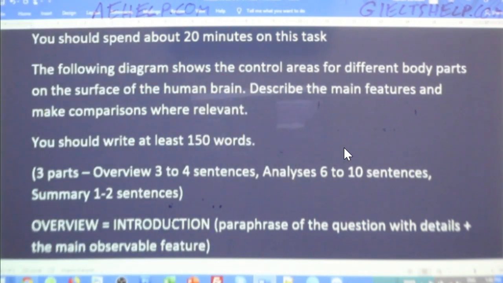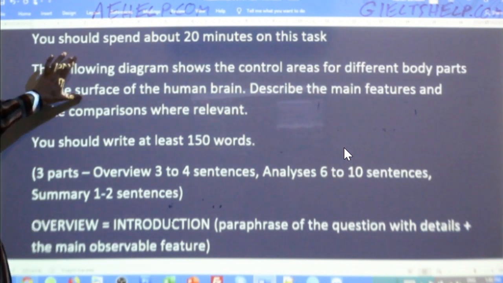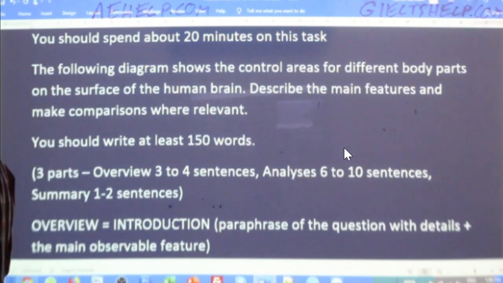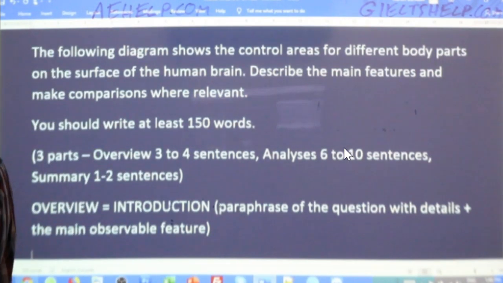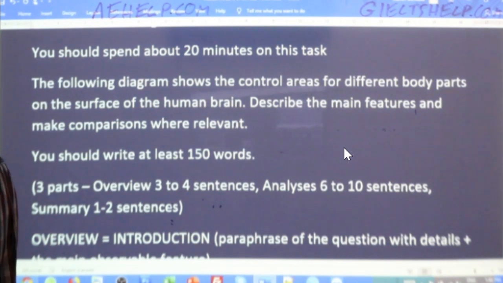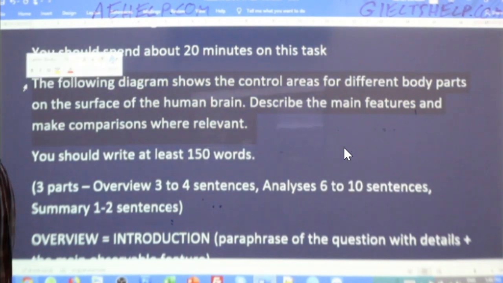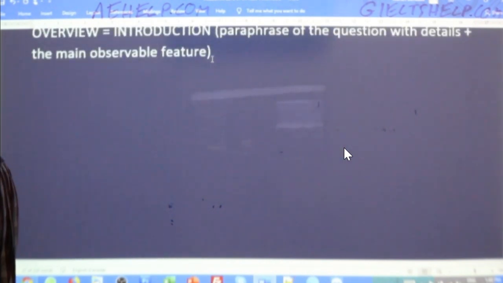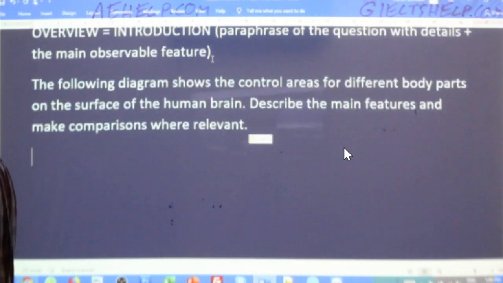State this in your own words, all right, and give some details. I'm going to do the same, so I'll paraphrase right here. And then, you know what, I'll grab this question and I'll copy it below here so you can see the paraphrase as I'm doing it. You should do the same, okay?